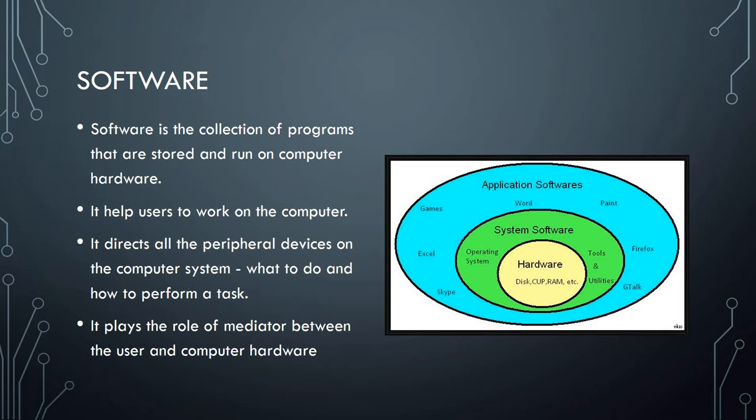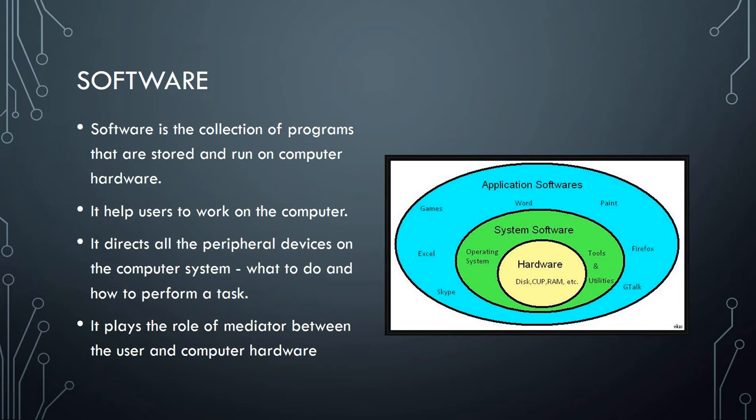Now, what is software? As we all know, in a computer system we have two parts. One is hardware and the other one is software. And software is the collection of programs that are stored and run on computer hardware. I think it is pretty much clear to all of you.